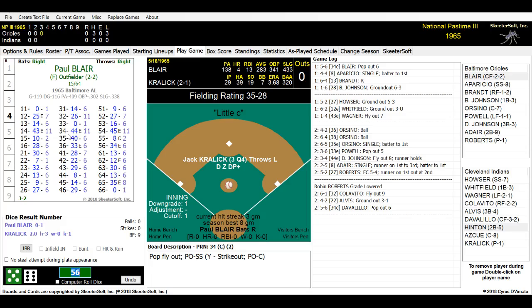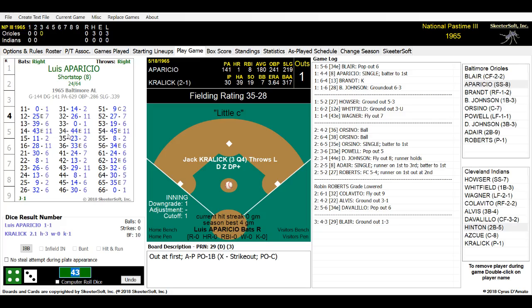Cleveland in the third. Here in the third is Paul Blair. He popped out to our shortstop first time up in the first inning. Here is the pitch to Blair. Kravlik is still on the mound, hanging in there. Here's the pitch. It is a 43. And Paul Blair hits it exactly to our pitcher. Kravlik didn't have to move far. Caught it on the one hop. Looks at it. Crook gets over to Whitfield, and we have one down.